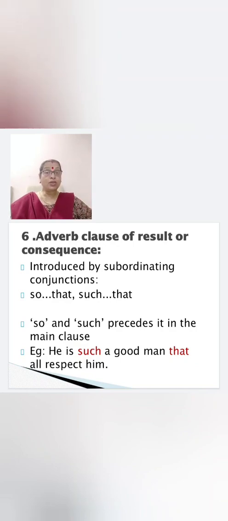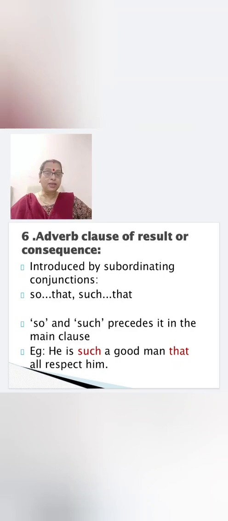Now, so that you have already studied, it is used in adverb clause of purpose, but there it is together. So that will be in the dependent clause. But here, what is the difference? So and such will be in the main clause, and that will be in the subordinate clause. Right? This is the difference.